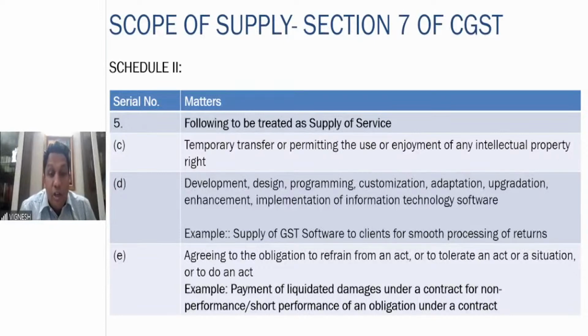Then agreeing to the obligation to refrain from an act or to tolerate an act or situation or to do an act. This is something like a non-compete, or if you are getting paid for tolerating the non-performance. An example is a person had to do something, but he has not done. So therefore, you take some money from him for that. That is treated as supply of service.